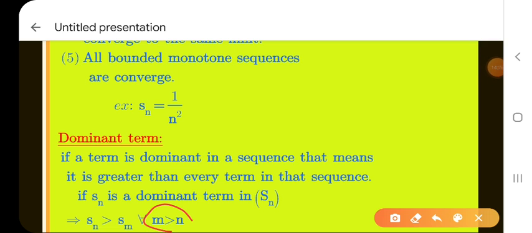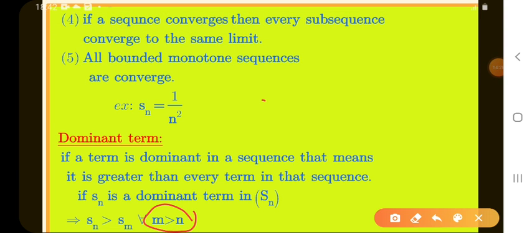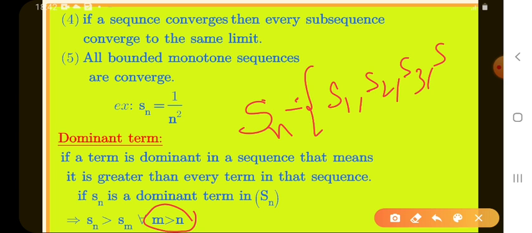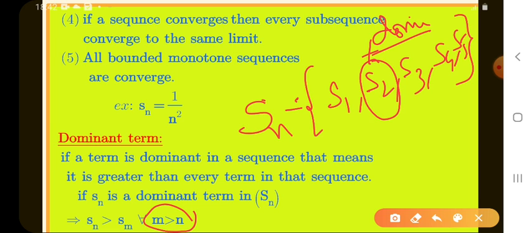What is the meaning of m greater than n? The sequence Sn has the elements S1, S2, S3, S4. Let S2 be the dominant term. Here n is 2.